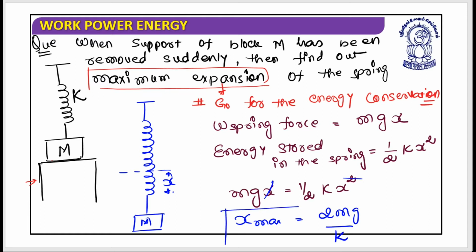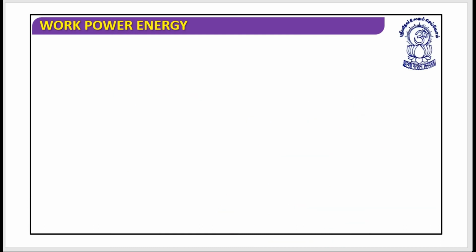Please do remember this thing. A very important thing is, when they ask for the maximum expansion, go for the energy conservation, not equilibrium of the forces. I am again telling you that when maximum expansion or maximum compression has been asked in the question, always go for the energy conservation. Is it clear? Great. Now let's look at the same question, but with certain different data.